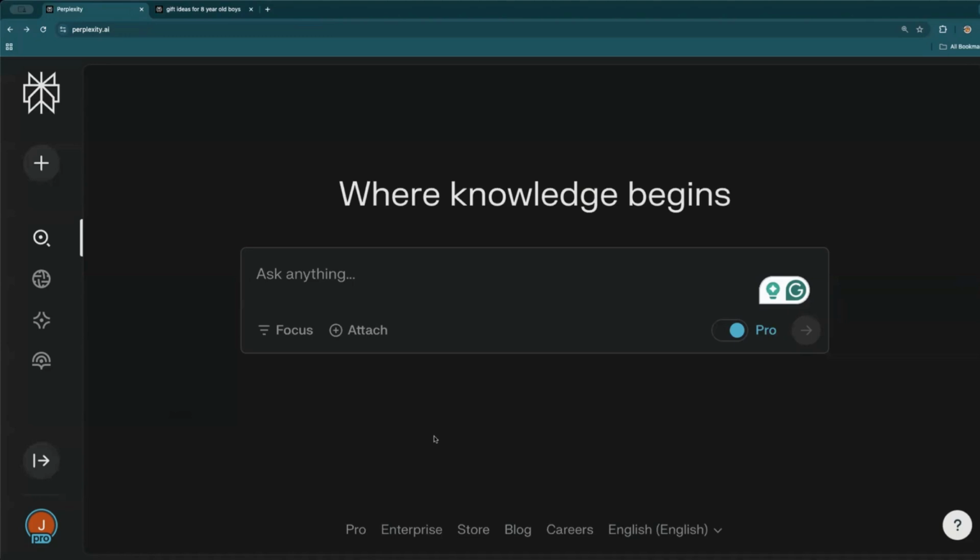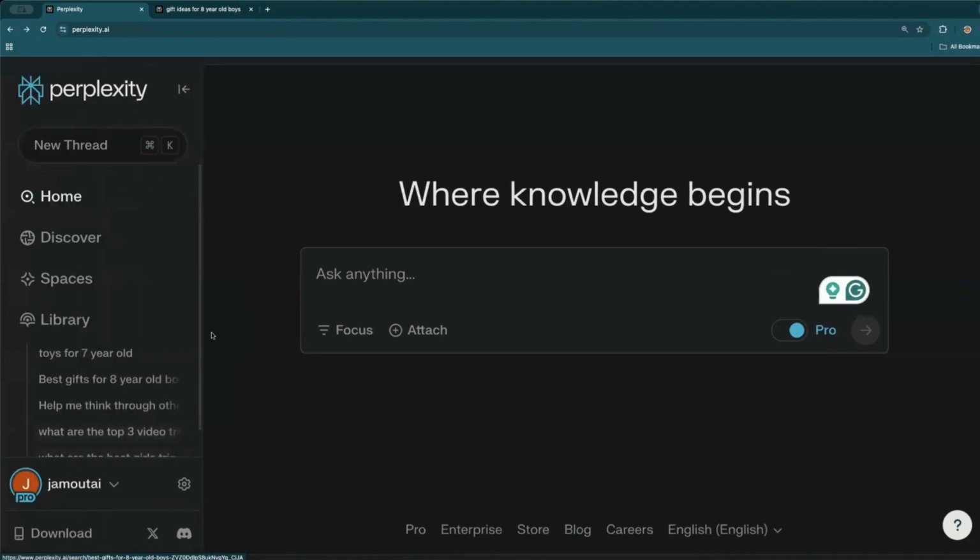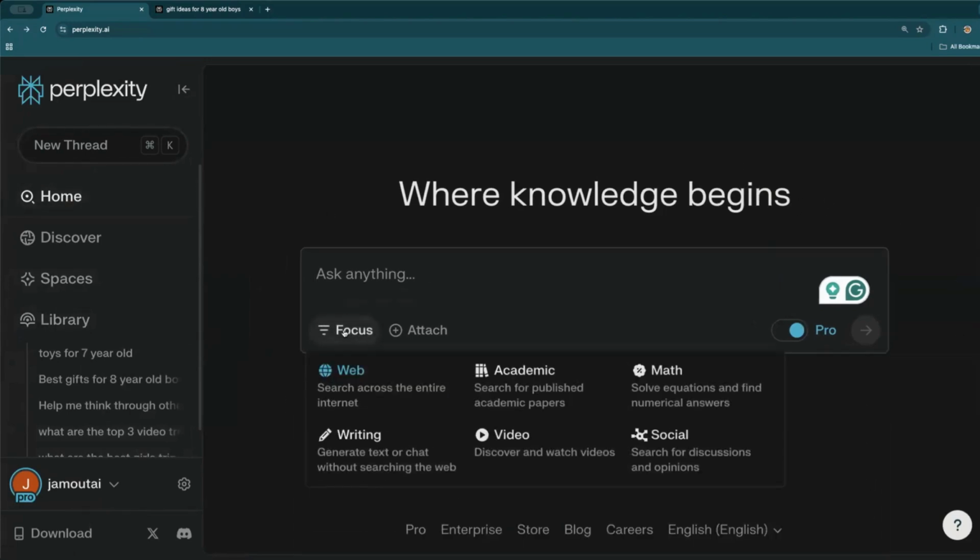So back here at the start page, you have your little icons here. I'm going to expand it so you can see what we have. So the home is where you'd start a new search. You could type in your search and then hit focus. This is also a very interesting thing.